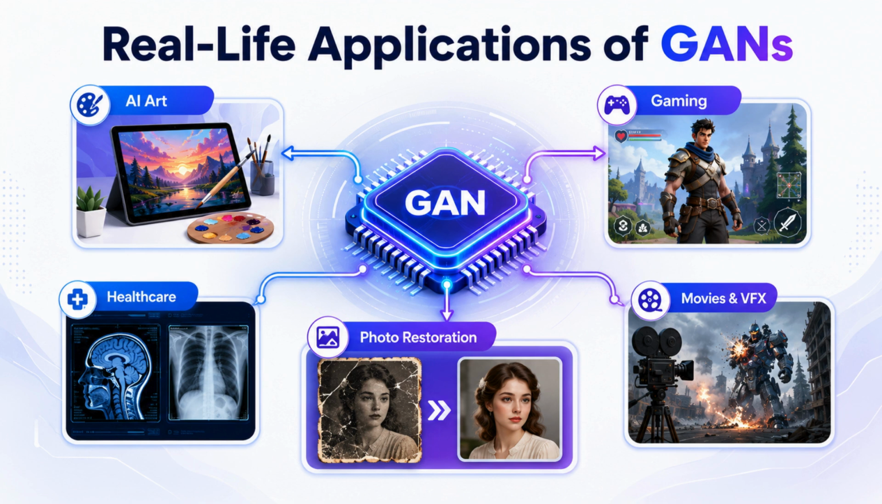In the gaming industry, developers use GANs to generate unique character faces and environments, reducing the time artists spend creating assets. GANs are also used in healthcare to generate medical images for training AI models without exposing real patient data. They can even restore old, damaged photos by sharpening details and adding realistic colors. From entertainment to medicine, GANs are transforming how digital content is created.